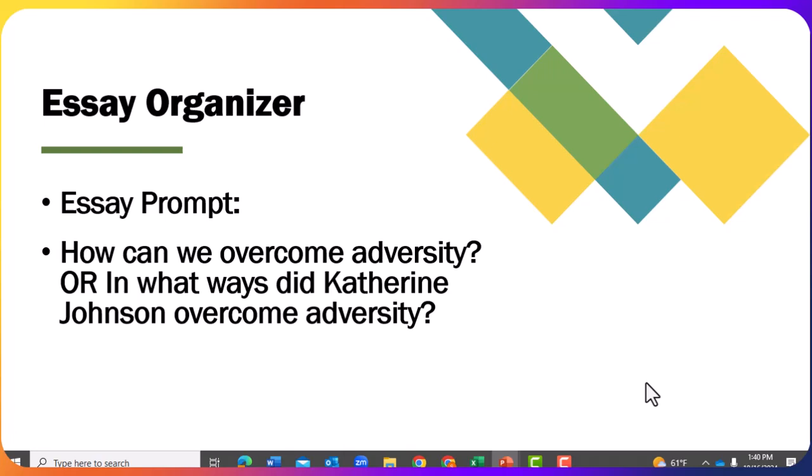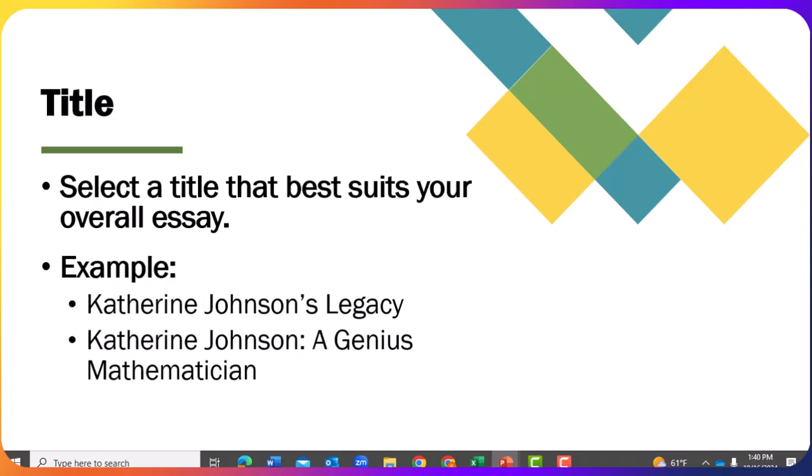adversity? Or, in what ways did Katherine Johnson overcome adversity? Or you could even state, in what ways can we triumph over adversity? The key point is that the essay is about overcoming adversity in some way. The title of the essay is completely up to you. Select the title that best suits your overall essay. For example, a title could be Katherine Johnson's Legacy or Katherine Johnson, a Genius Mathematician.